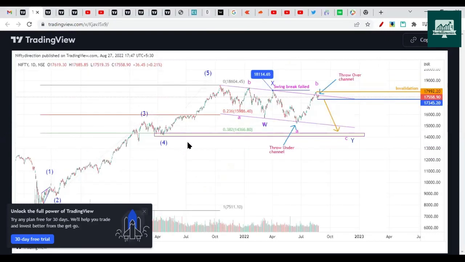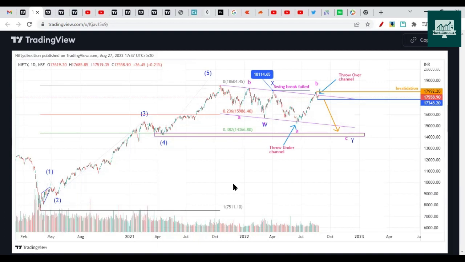So these are our charts. This is the chart from 27th of August, which I published on TradingView. And here I mentioned how Nifty is not able to break the 18,114 swing. So this swing break was not possible for Nifty because there are technical reasons as well, and there are fundamental reasons as well. So yeah, even economists will tell you that there is a recession and all, but we are looking from the perspective of technical traders, right?